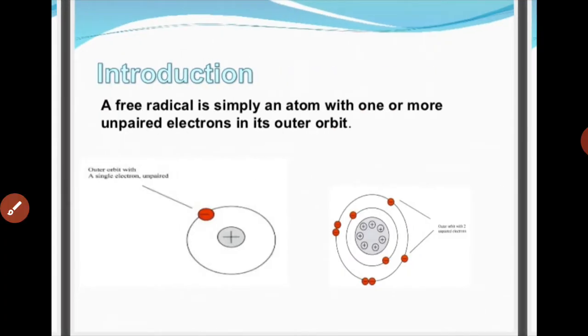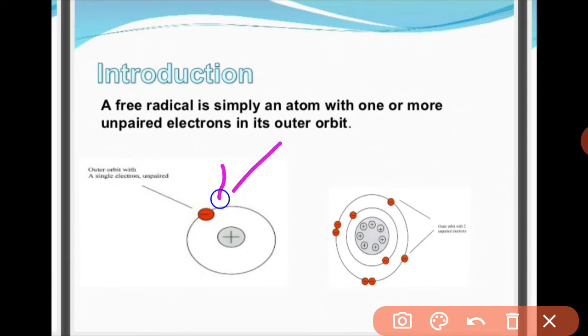Coming to the next slide. A free radical is simply an atom with one or more unpaired electrons in the outer orbit. Here you can see that it contains one electron which is alone, which is single, which is unpaired. This is a free radical.